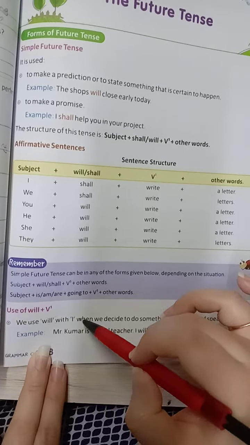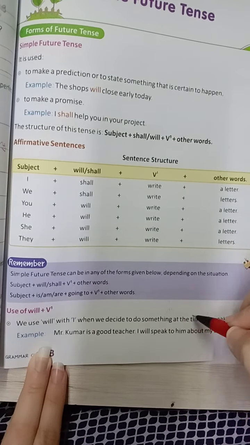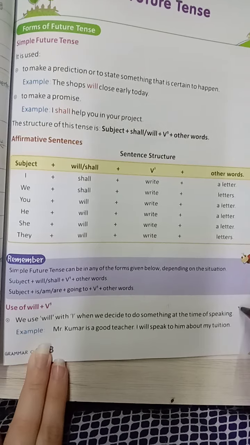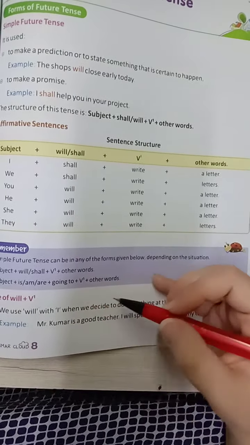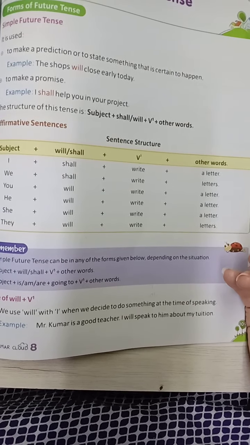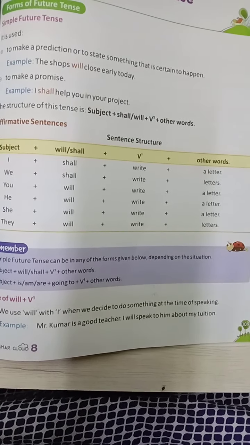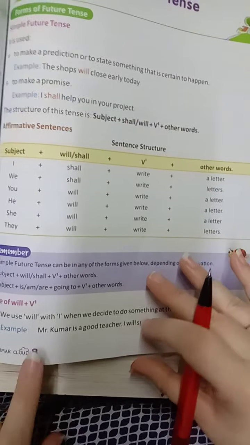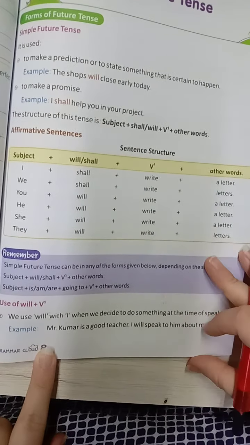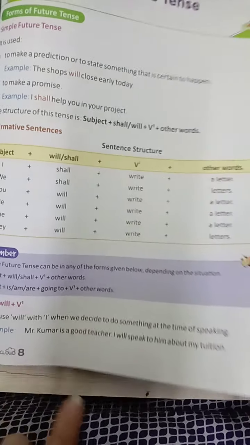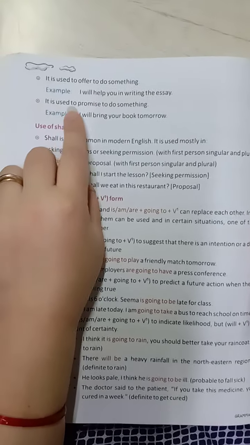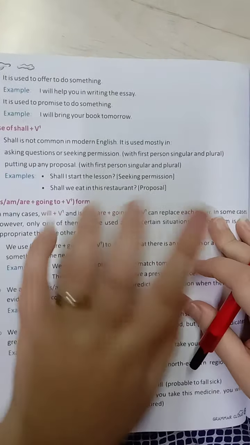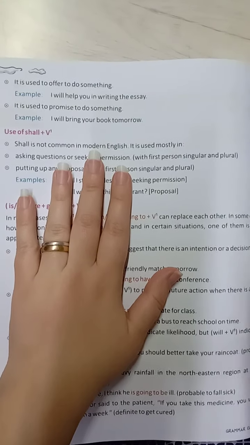Now, the use of will plus verb in the first form. We use will with I when we decide to do something at the time of speaking. For example, Mr. Kumar is a good teacher, I will speak to him about my tuition. It is also used to offer to do something, and to promise to do something. In these situations also we use will plus verb in the first form.